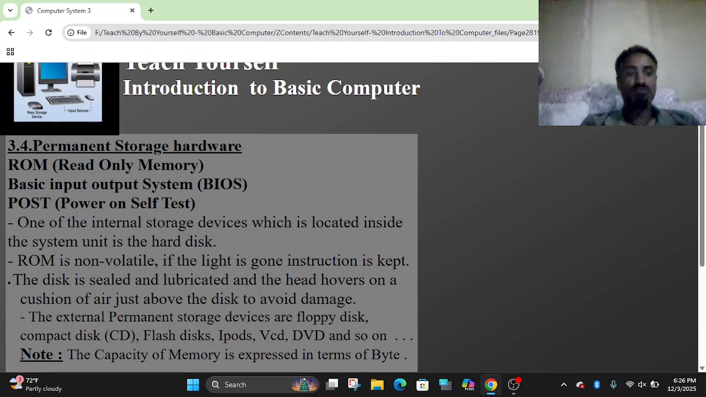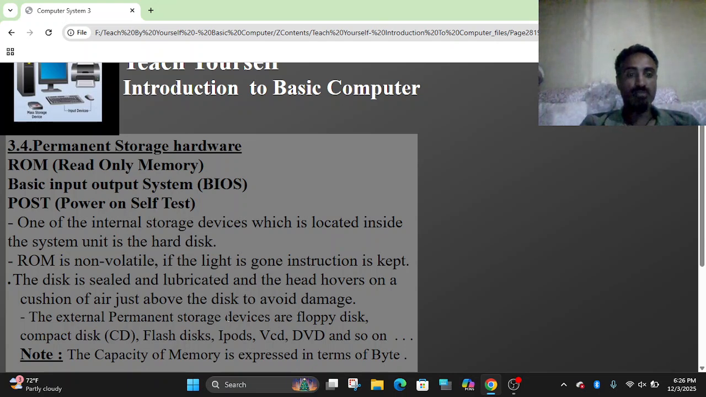In case of ROM, again it is a permanent type of storage drive, but it stores BIOS instructions. It is non-volatile. The file stored under ROM is not lost. If the power is gone, the instruction is kept, unlike that of RAM. The disk is sealed and lubricated and the head hovers to avoid contact.